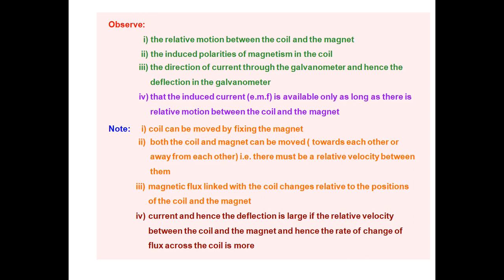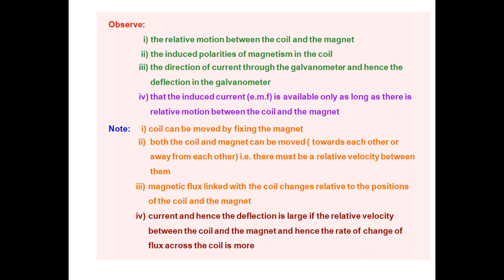If both are at rest, then no current is present in the coil, which means the galvanometer will show zero deflection. So whenever there is relative motion between the coil and magnet, only then is EMF produced in the coil.